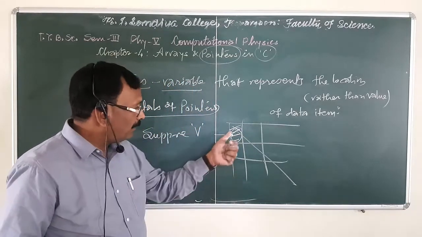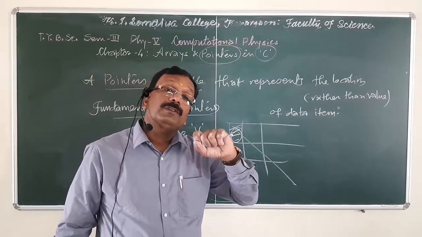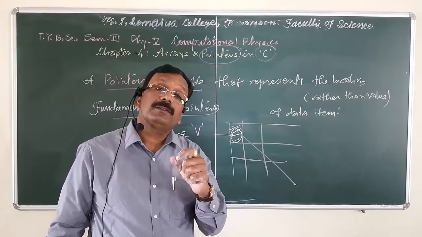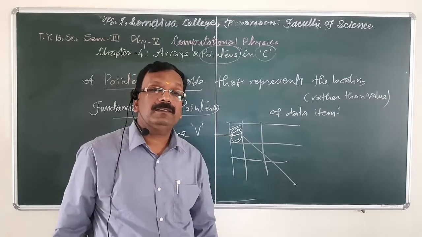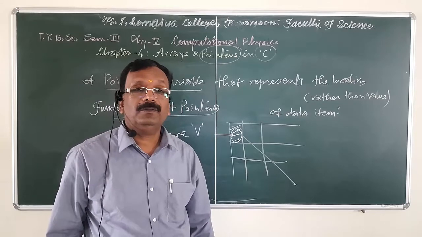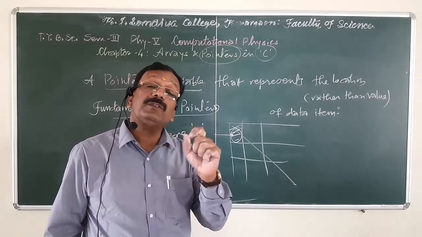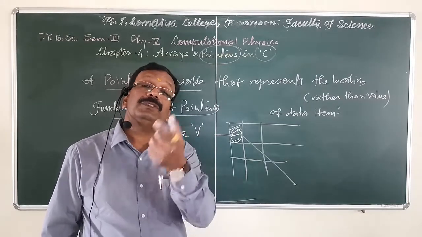When we have to give the location, or indicate the place of a variable, we can use either the address of that variable or a pointer.